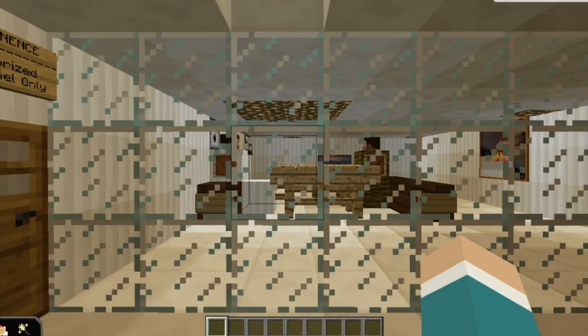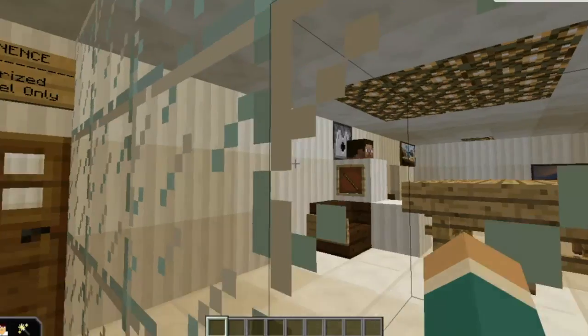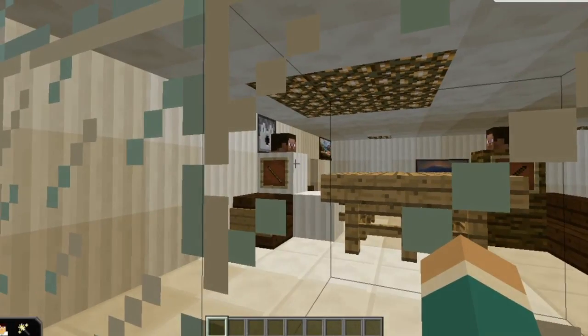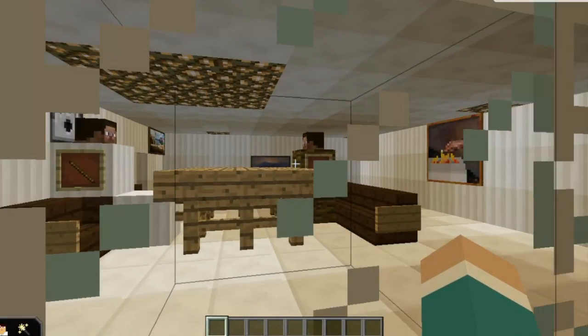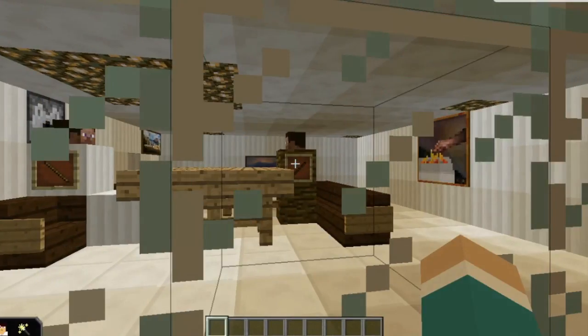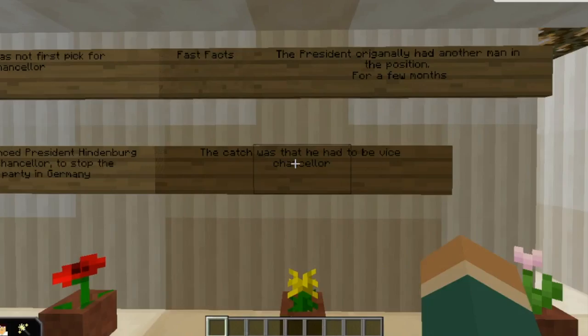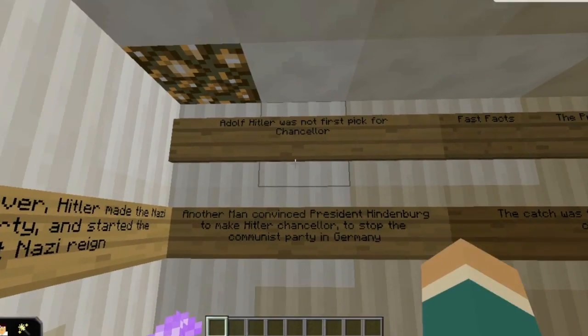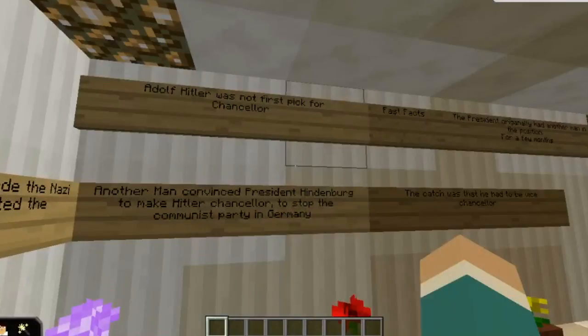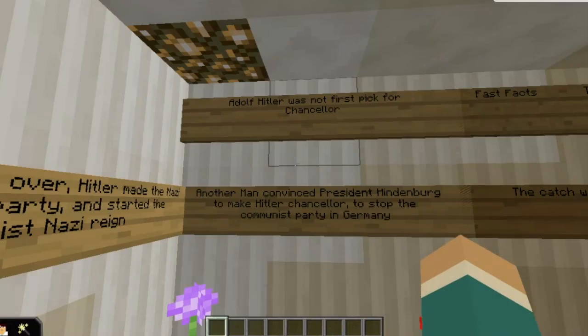The room you see in the glass over there is the room where President Paul von Hindenburg named him Chancellor. The quartz in the head on top over there represents the president. The wood in the head on top over there represents Hitler. We have signs, which carry lots of useful info on this topic. Like, Adolf Hitler was not the first pick for Chancellor. It was a man by the name of General Kurt von Schleicher.